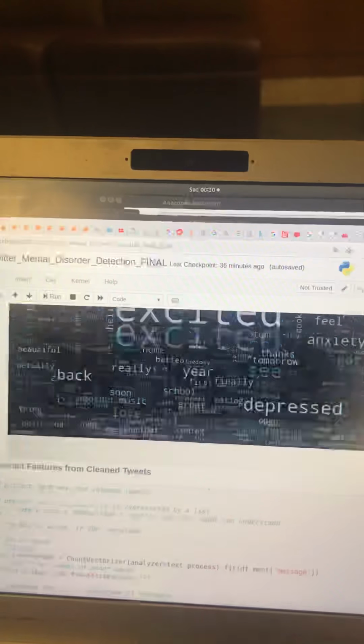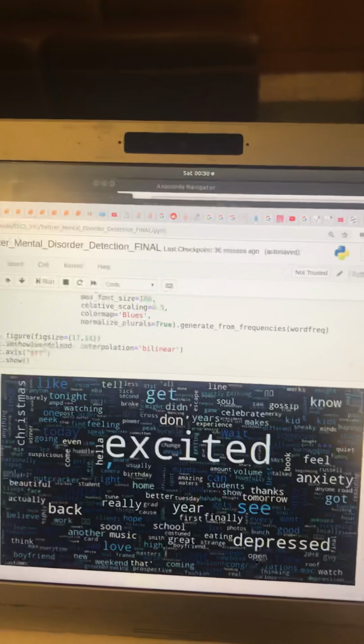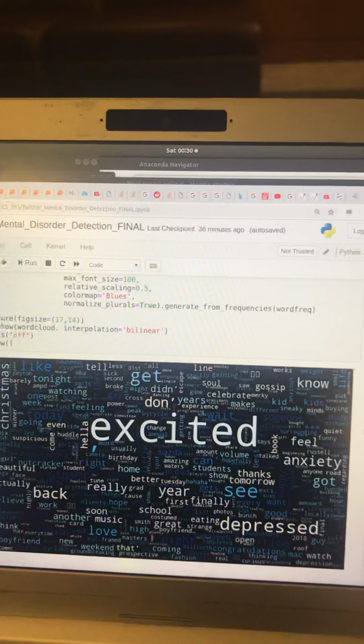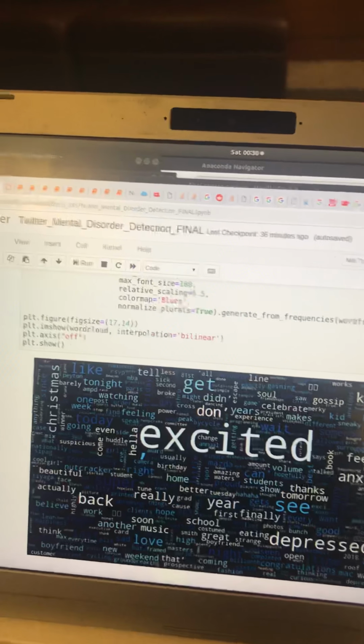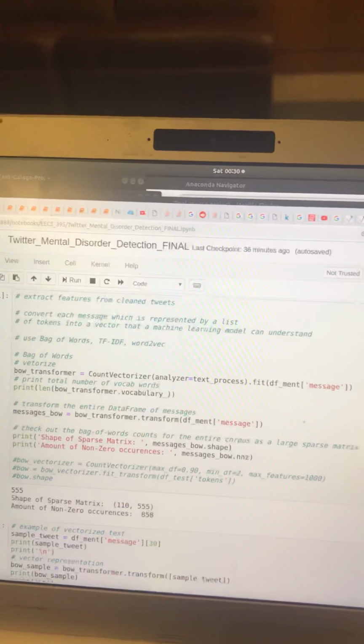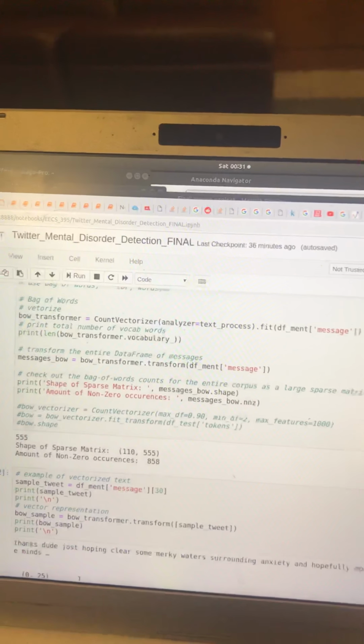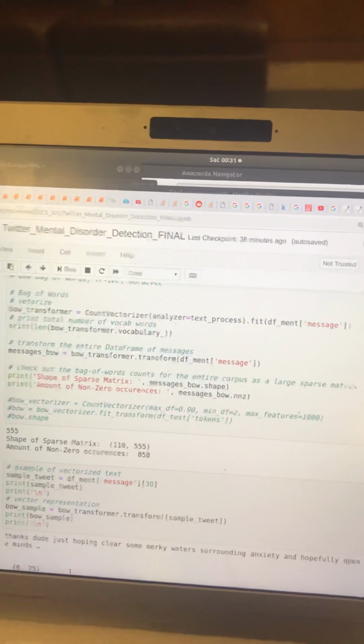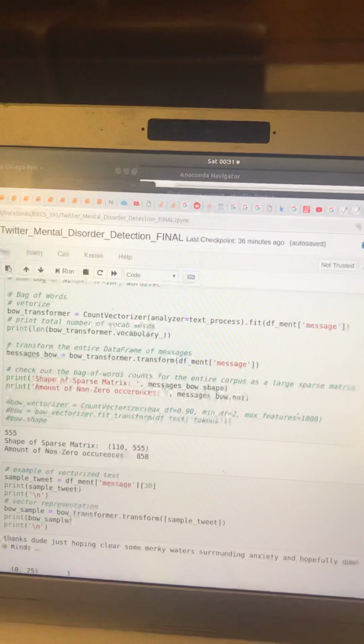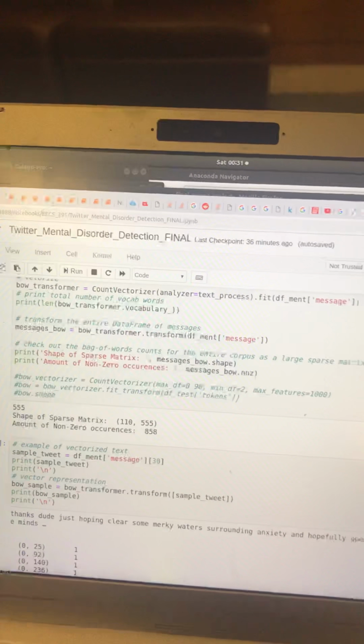Then I do the word clouds here, visualize it. You see excited shows up quite big there, and then anxiety and depressed. So I could probably explore more ways to query the future data. Then I turn the data into vectors using common models for text processing, bag of words, TF-IDF, and word2vec. I want to explore word2vec more.